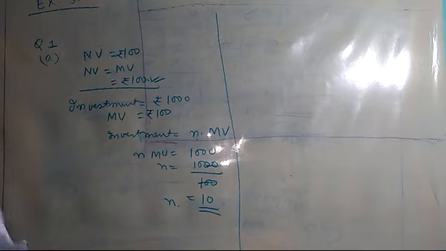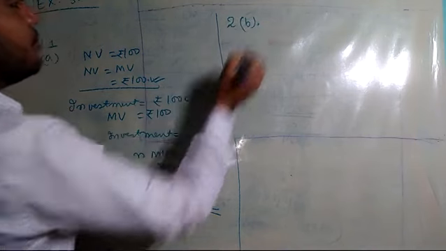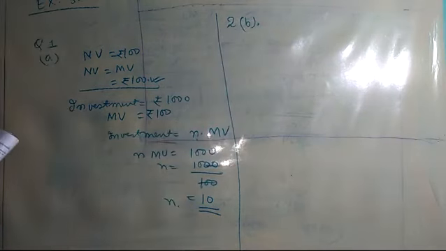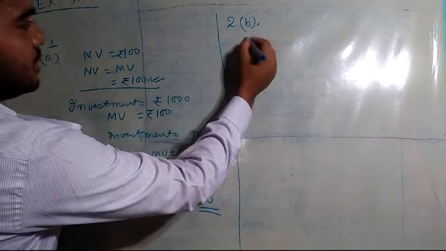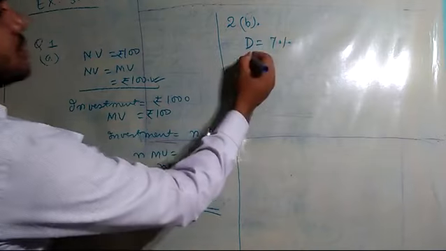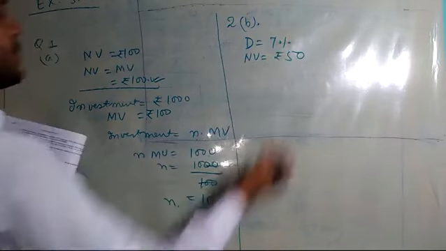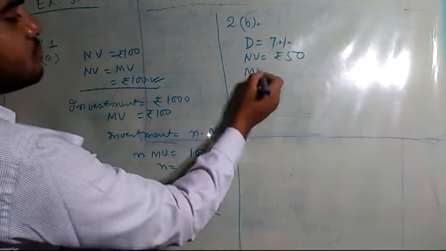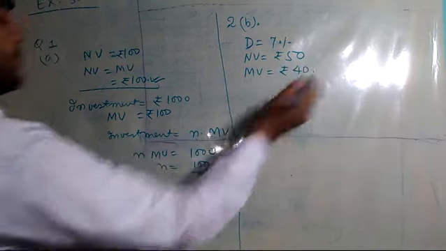Now, to understand more, let me go for another question, question number 2, subpart B. The statement: 7% rupees 50 shares at rupees 40. That means the dividend is 7%, rupees 50 shares. As I have told you, the first digit is for nominal value, rupees 50, at rupees 40. That means the market value is rupees 40.